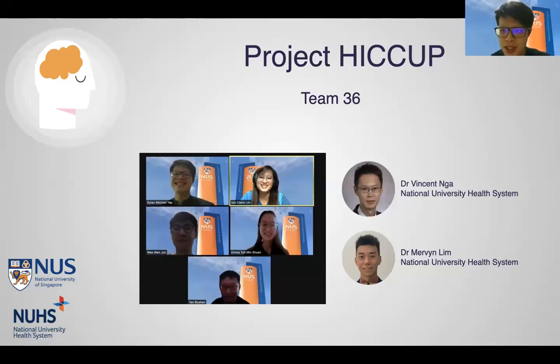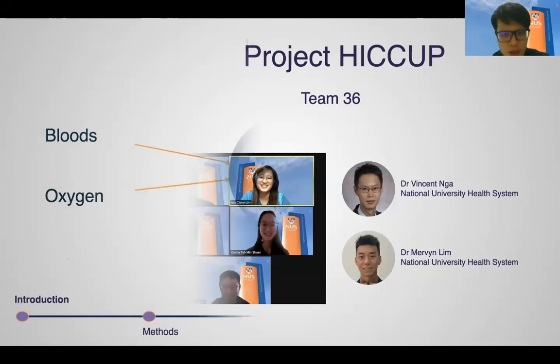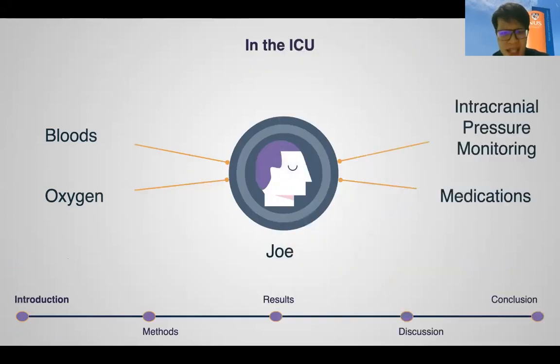Our project today presents a model to predict intracranial hypertension within the next hour in real time, a critical yet tricky complication to model. Let's talk about Joe. Joe has just met with a nasty car accident and is currently fighting for his life in the neurosurgical ICU. Due to an overwhelming amount of medical information, doctors are at a loss for what to do. As a result, his doctors start to react reflexively rather than proactively in managing his dynamic physiological changes.